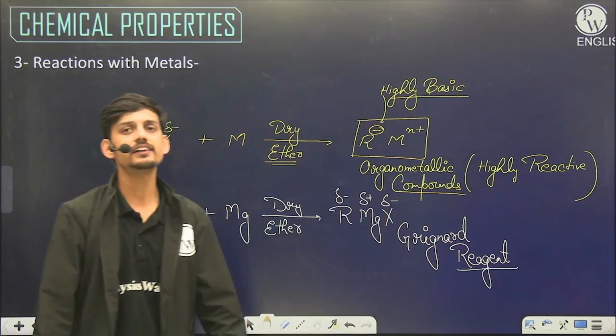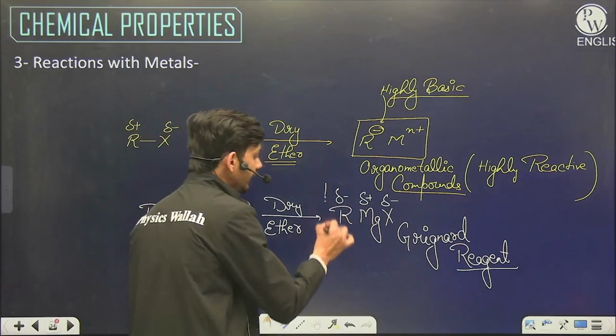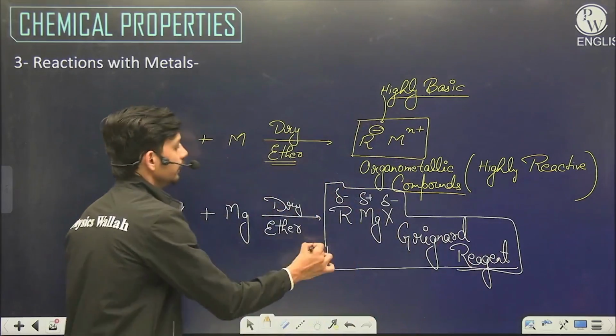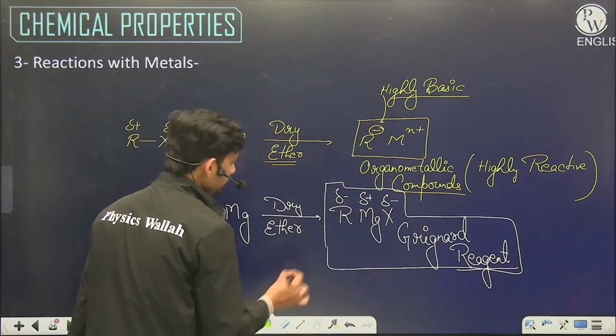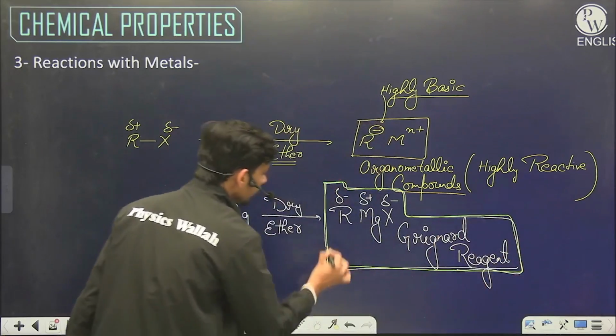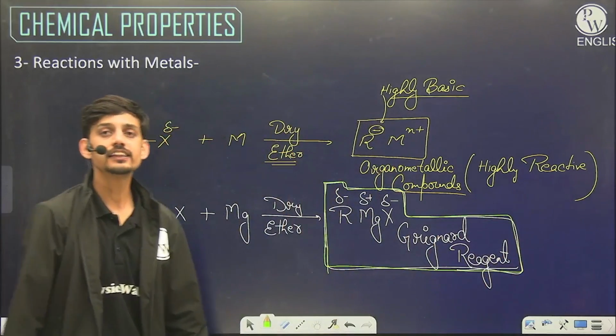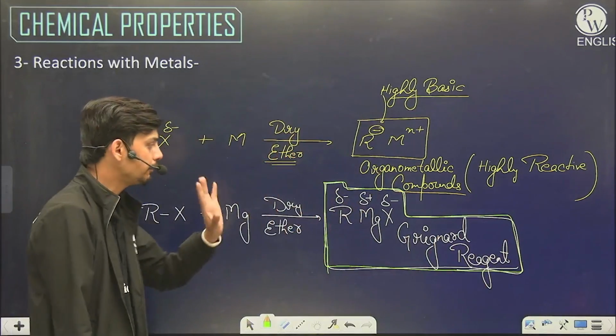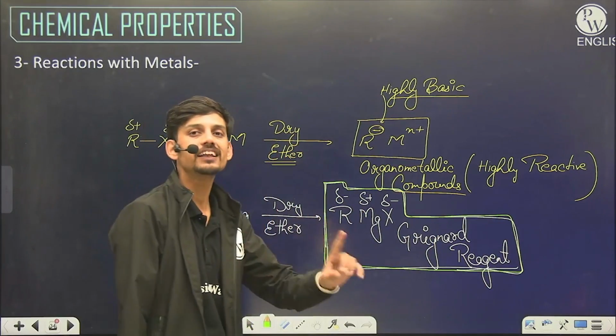And this Grignard reagent is very much useful. It can be used to prepare almost any organic compound. That's why this is a very important reagent in organic chemistry, which is an organometallic compound formed from alkyl halide.